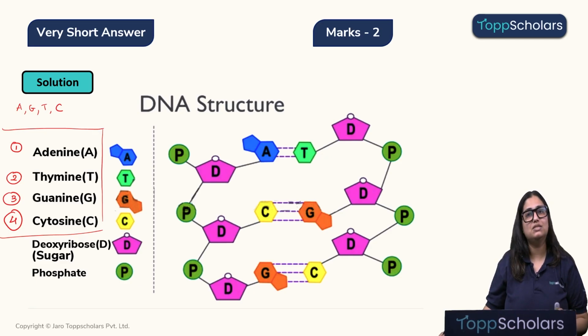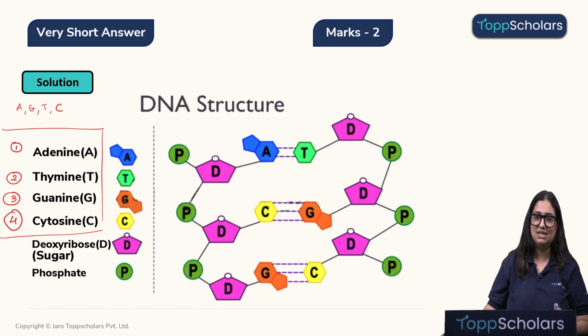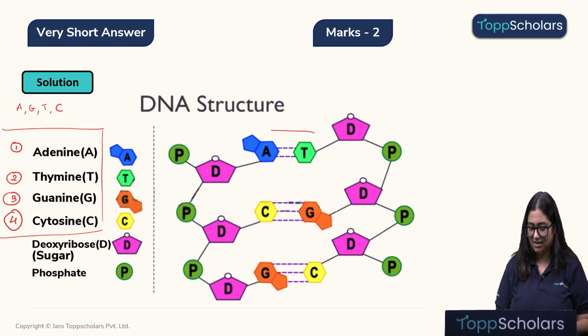The second question that was asked: which two nitrogenous bases are bonded with each other with just two hydrogen bonds? Over here children, let's look at the structure of DNA, right? Where are we finding two hydrogen bonds? We are finding it over here, right? Which are these two nitrogenous bases? Adenine and thymine.